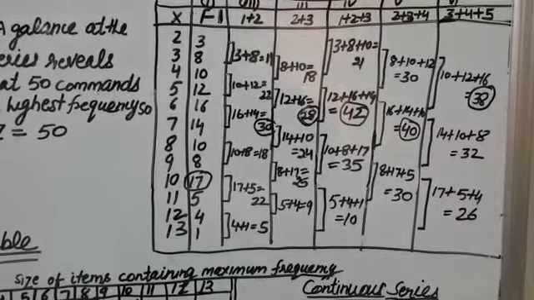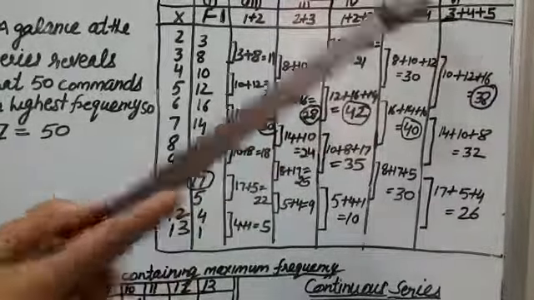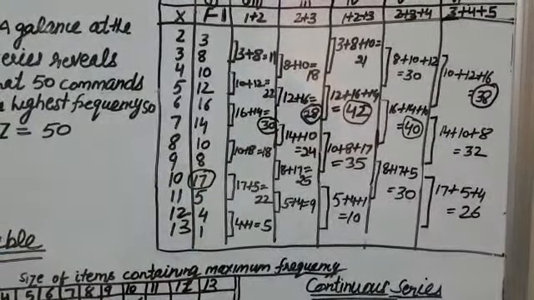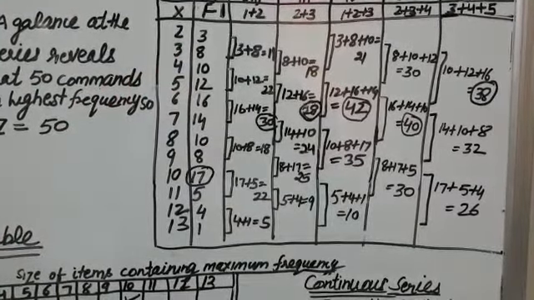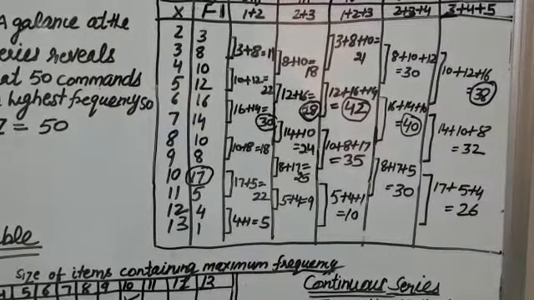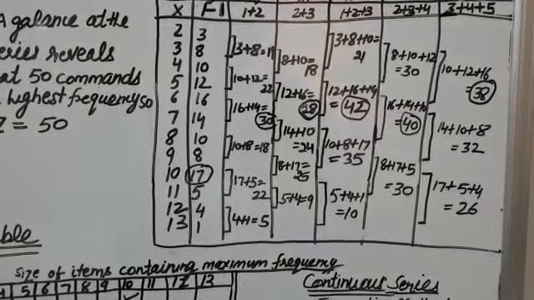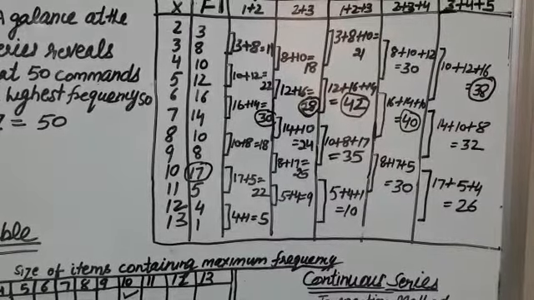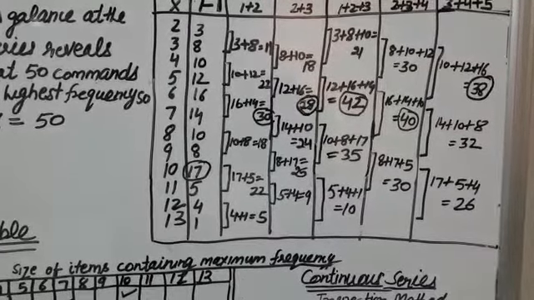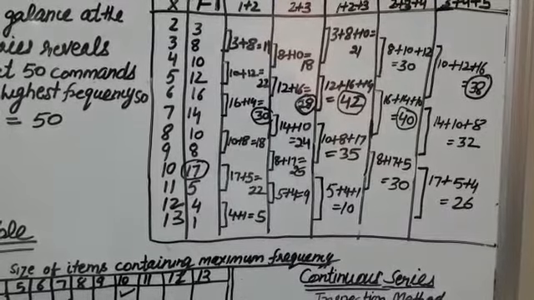Last column is 3 plus 4 plus 5. So we will start from the third frequency. 3 plus 4 plus 5, which is equal to 10 plus 12 plus 16, that is 38. Then 14 plus 10 plus 8 is equal to 32. Then 17 plus 5 plus 4 is equal to 26.